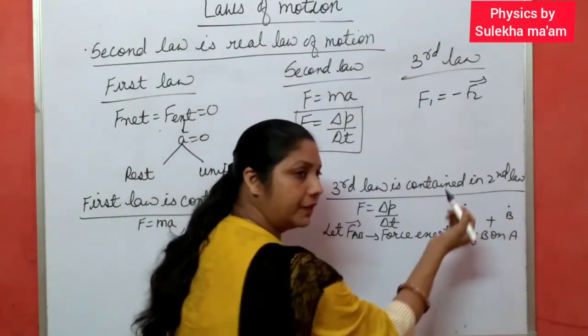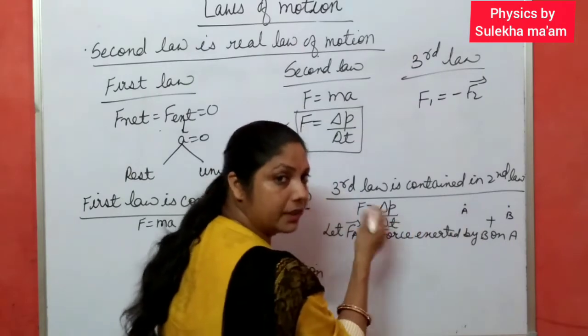So when B collides with A, there is a change of momentum of A, its velocity changes.